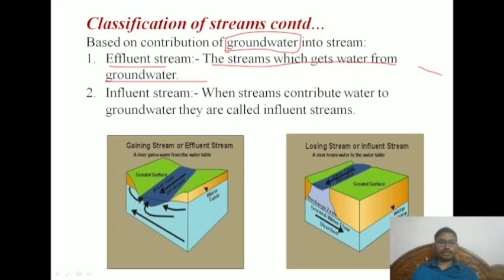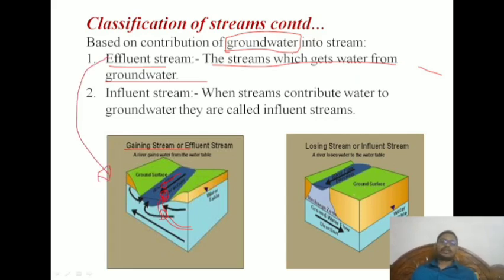Gaining means, see, now here they have given some arrow marks. You can see here that from the groundwater table, the water is going and adding into this particular river. Already there will be some amount of water in this river. So additionally some more water is added to this river through the ground medium. A river that gains water from the water table is called an effluent stream, as I mentioned.